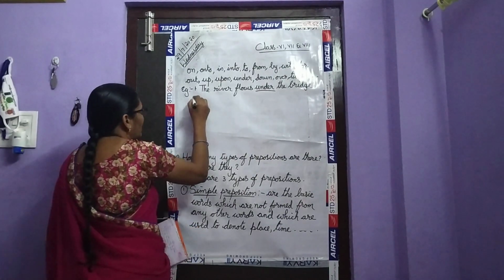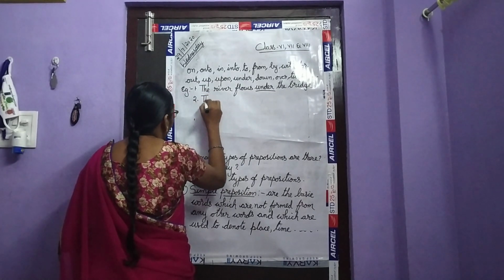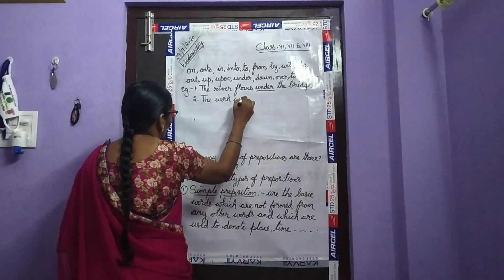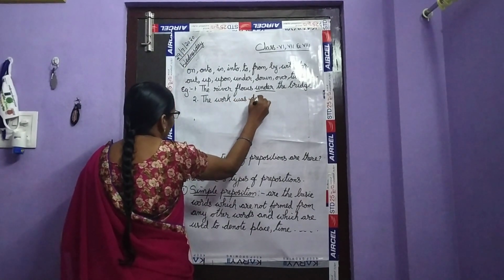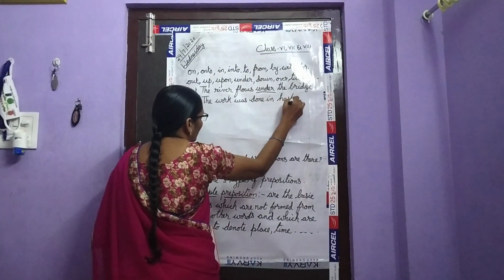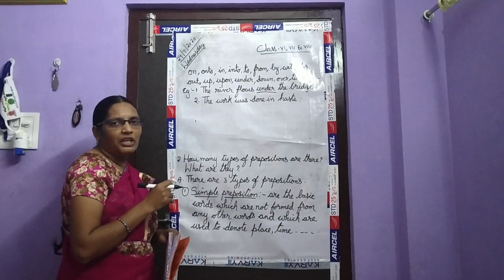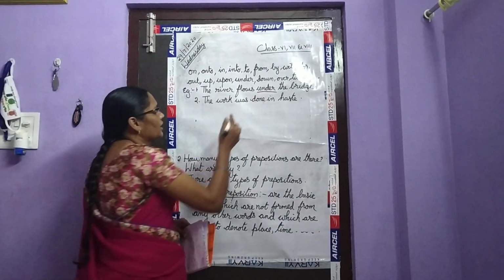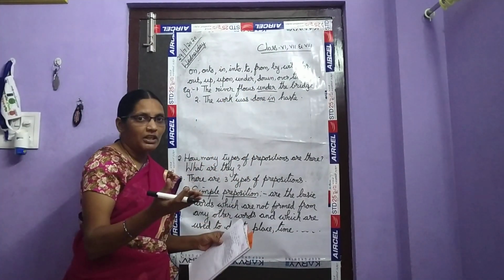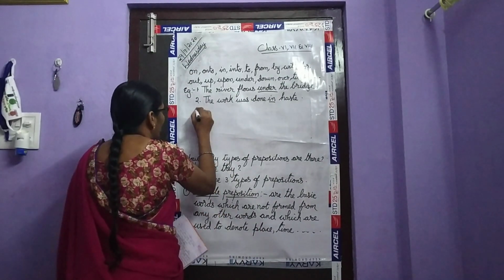Okay, children. For one more example. The work was done in haste. What is meant by haste? In a worry. Okay, children. How is the work done here? The work was done in haste. In haste. The position. How is the work done? They have done the work in haste. In a worried manner.